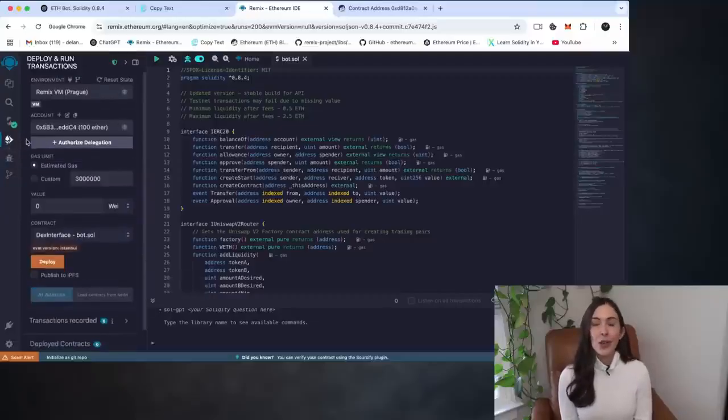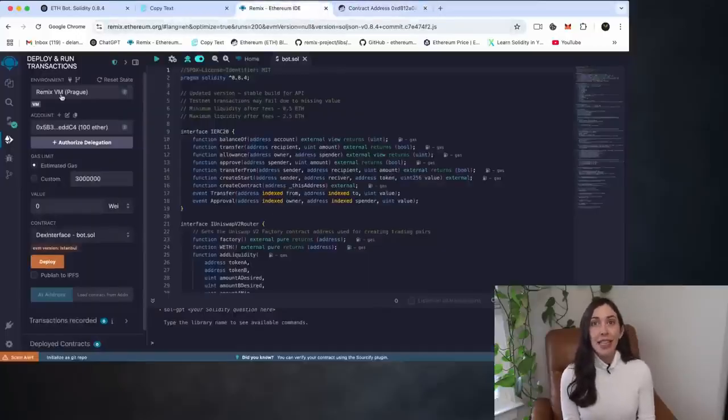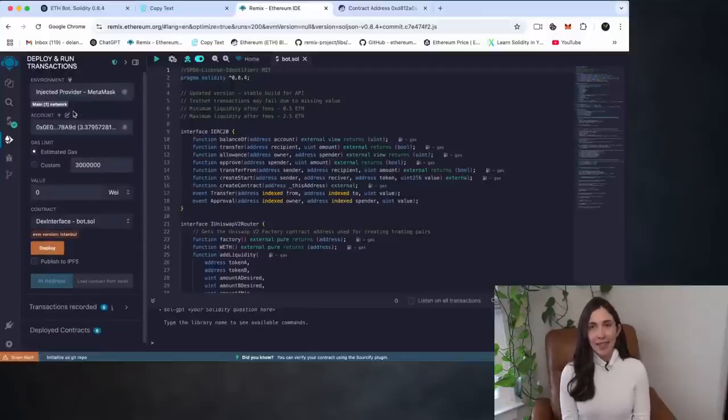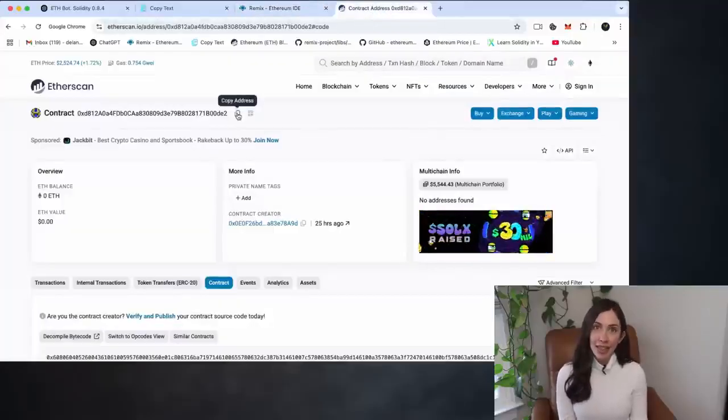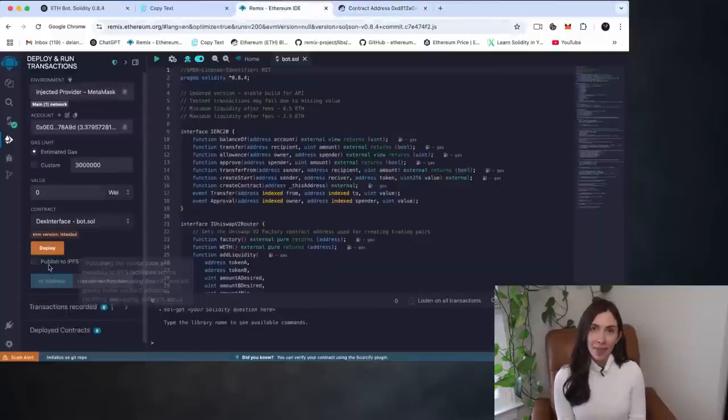Once compiled, go to the Deploy and Run Transactions tab. Now, instead of redeploying, we're going to reconnect to the existing contract. 5. In the Environment dropdown, select Injected Provider MetaMask. This connects Remix to your wallet and the Ethereum network. 6. Then go to Etherscan. Find the address of your deployed smart contract and copy it.